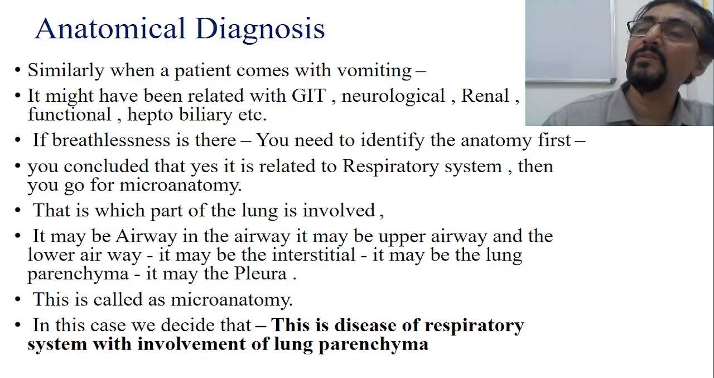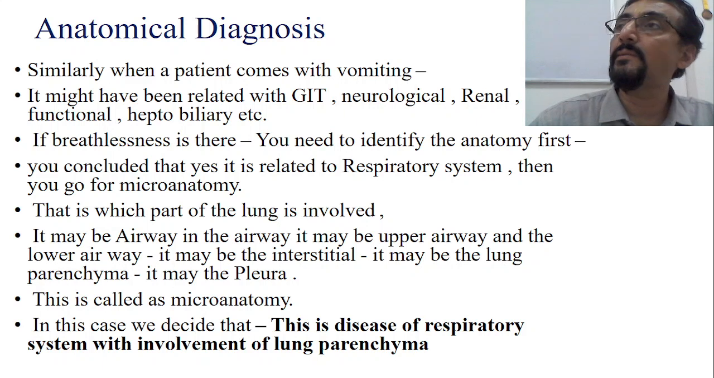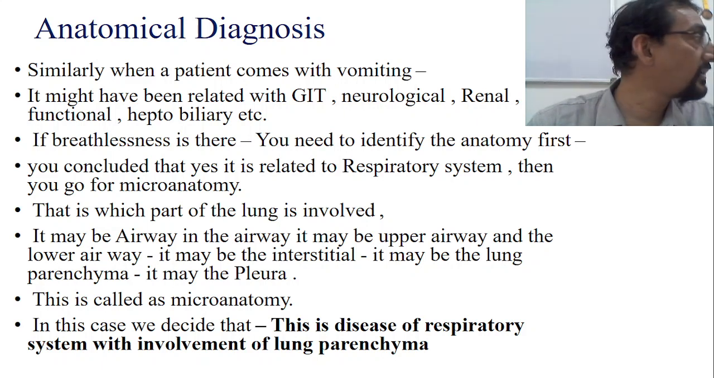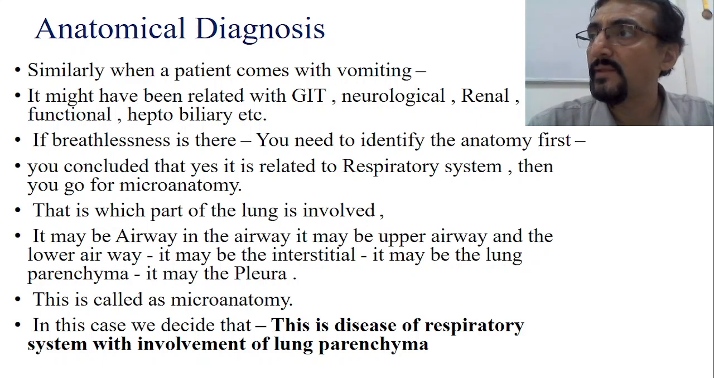The same can be done for the neurological system. The patient is having convulsion. Now you have to decide which system of the body this convulsion is related to. Convulsion may come because of electrolyte disturbance, metabolic problems, or acidosis. Convulsion may also come because of neurological problems, and sometimes convulsions may even be psychological.